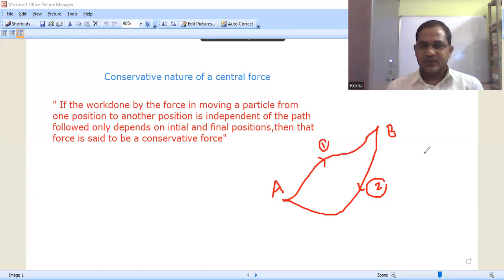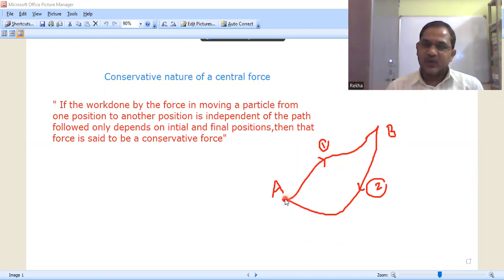What is meant by conservative nature? If the work done by the force in moving a particle from one position to another position is independent of the path followed and only depends on the initial and the final position, then that force is known as a conservative force. Say, for example, if the particle is moved from the position A to B, the work done depends only on the initial and final positions A and B, but not on the path followed.